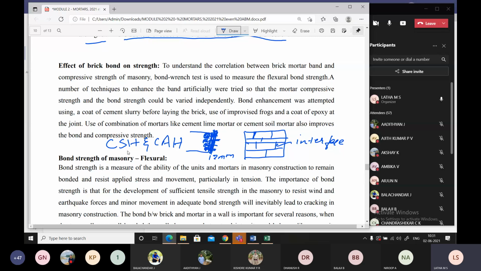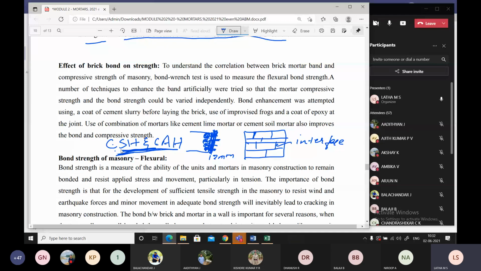You have a bond, or a rope. If I say it in a layman's way, a rope made up of CSH and CAH will tightly bind with the brick. What are CSH and CAH, students? Calcium silicate hydrate and calcium aluminate hydrate.